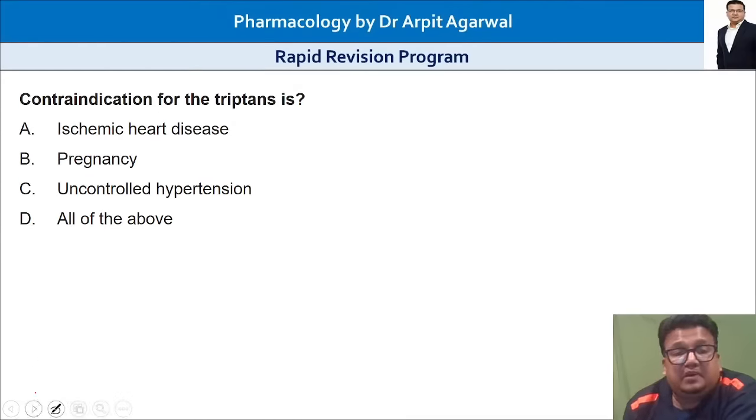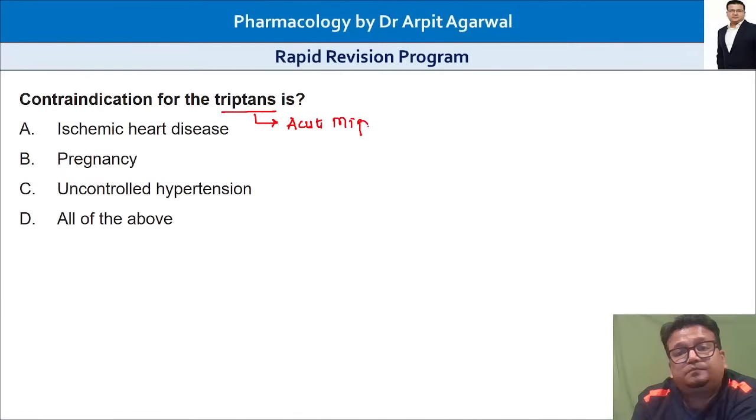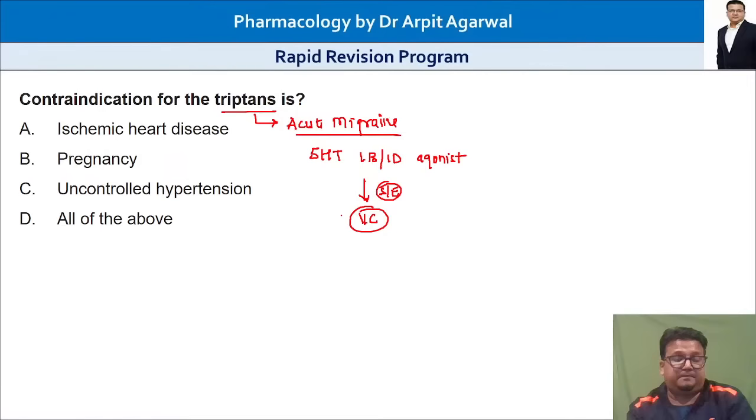Contraindications for triptan. Triptan drugs are given for acute migraine. Sumatriptan is the drug of choice for an acute attack of migraine. Contraindications of triptan. These drugs are 5-HT, serotonin 1B/1D agonists. And what is their side effect? Vasoconstriction. Vasoconstriction is their side effect.